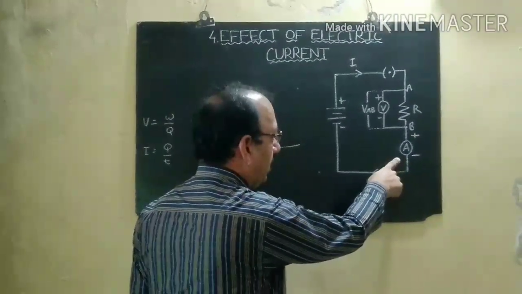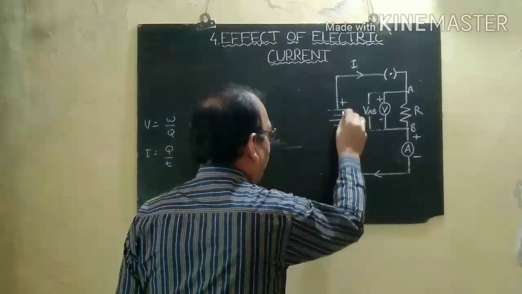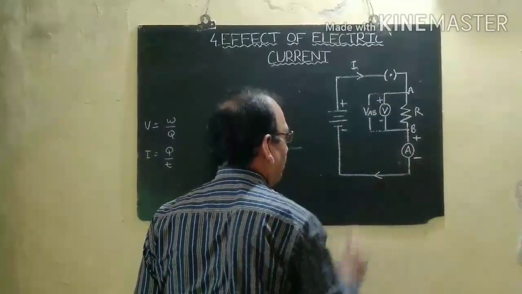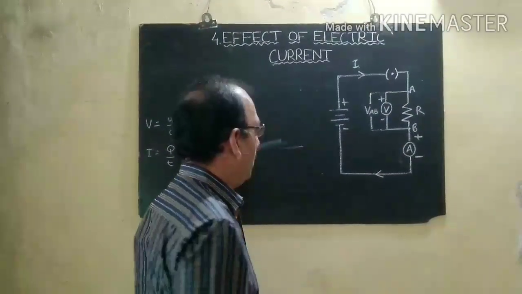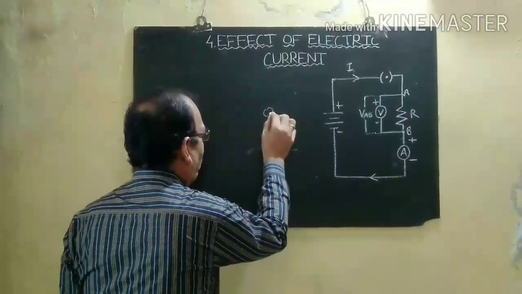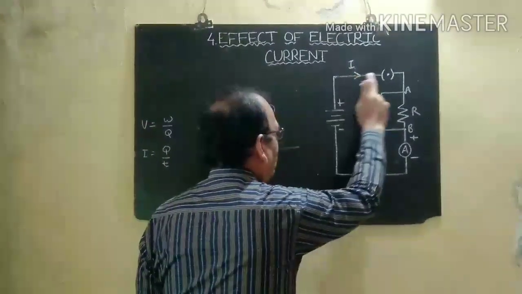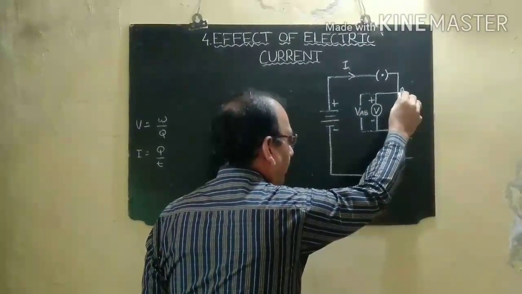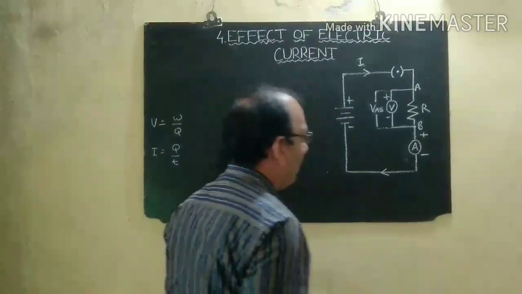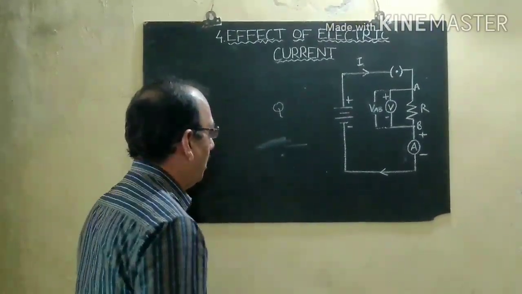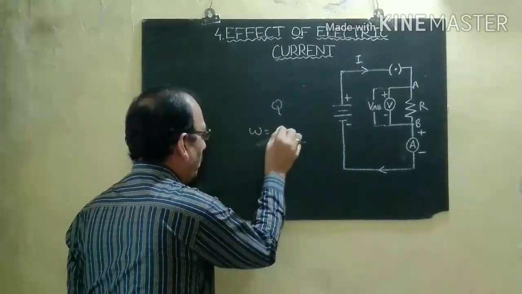The ammeter will be connected here. When current passes through this electrical circuit, some charge will be flowing through it. Suppose the charge flowing through this electrical circuit is Q. When the charge flows through this AB, it will be transferred, and some work will be done. The work done due to the charge is W equal to V into Q.